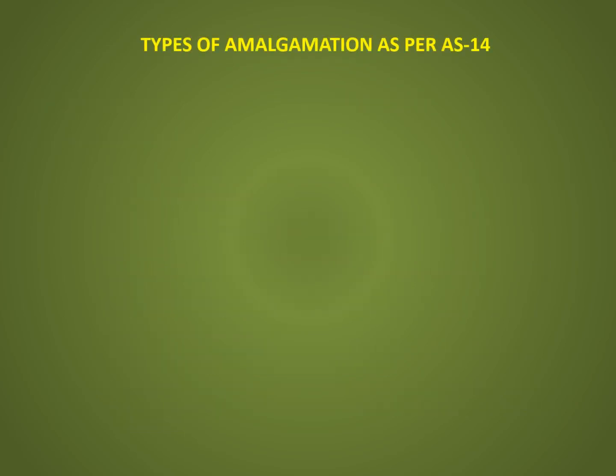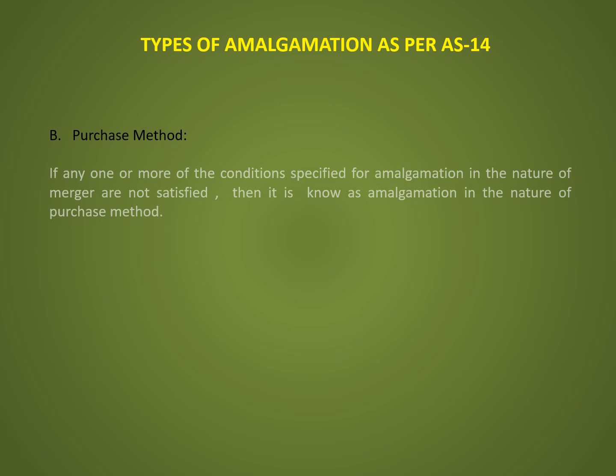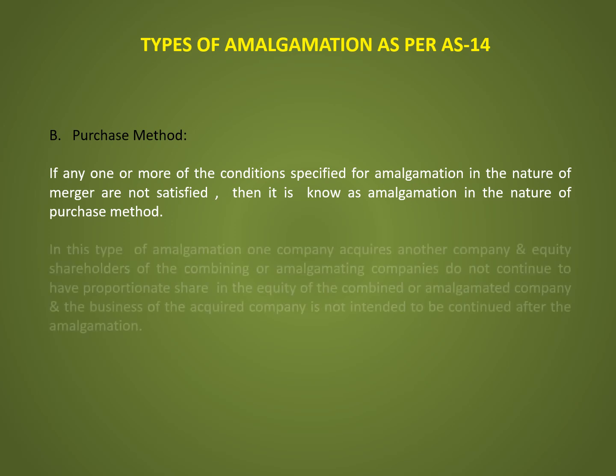Let us discuss the second type of amalgamation as per AS 14. The second type is purchase method. If any one or more of the conditions specified for amalgamation in the nature of merger are not satisfied, then it is known as amalgamation in the nature of purchase method.